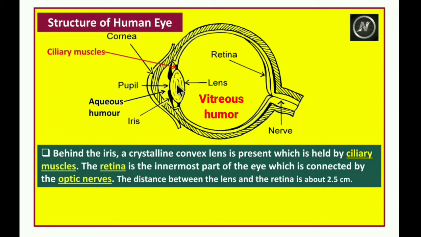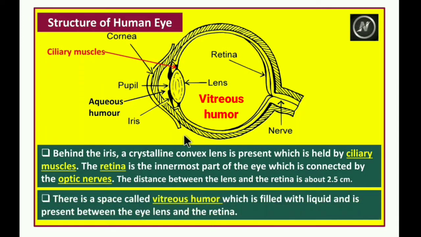The retina is the innermost part of the eye, which is connected by the optic nerves. The distance between the lens and the retina is about 2.5 centimeters.